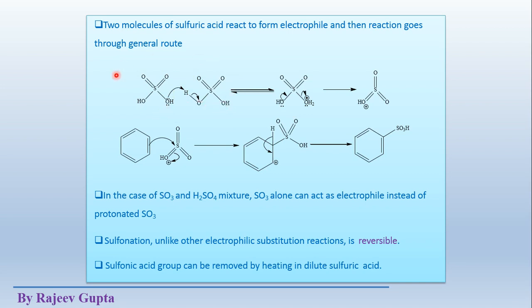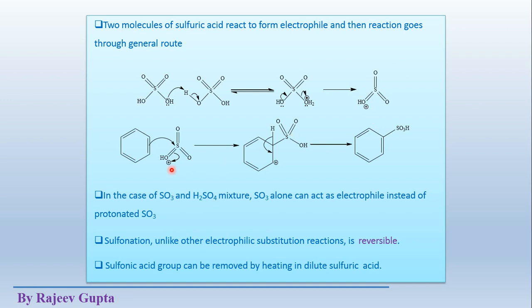By this we get OH2 plus here, and with the shifting of these lone pair electrons toward this side and removal of this OH2 plus as a neutral H2O molecule, we get this structure. Here we can observe that this sulfur trioxide, if we remove the H plus ion here, works as an electrophile.